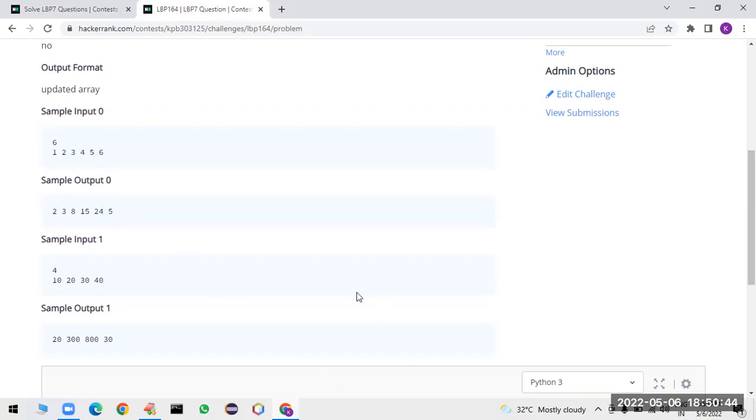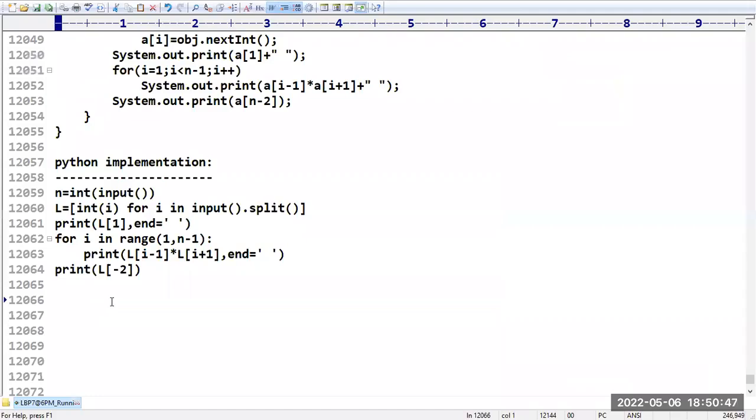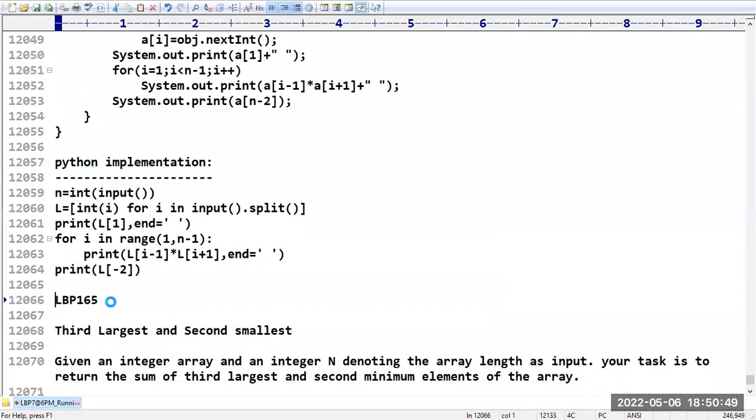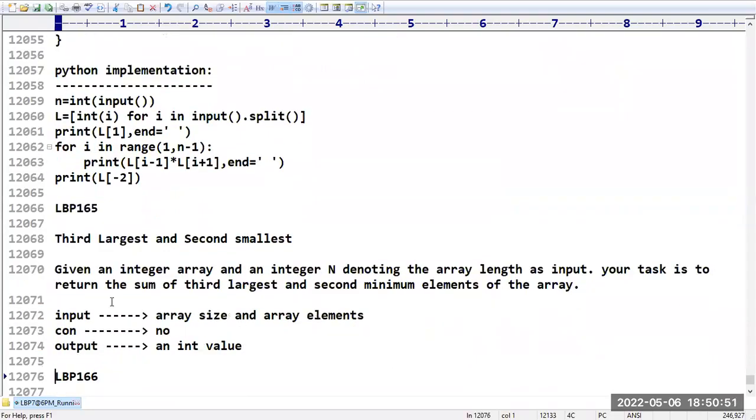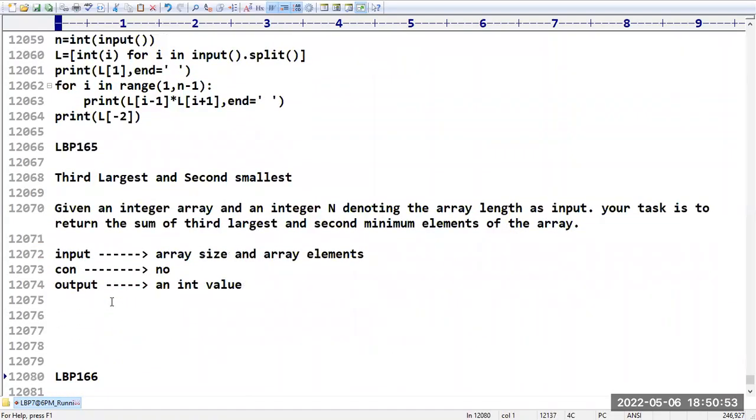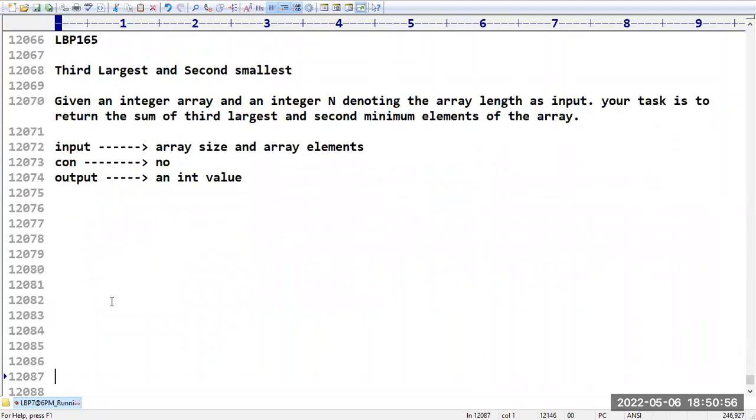So clear? Please confirm, is this concept clear for you? Requesting everyone to respond. Yes. So next one, let me go for the next one.